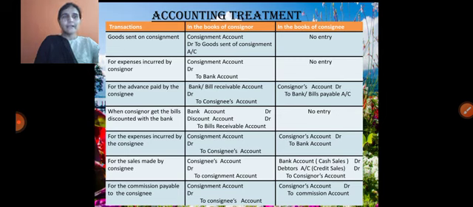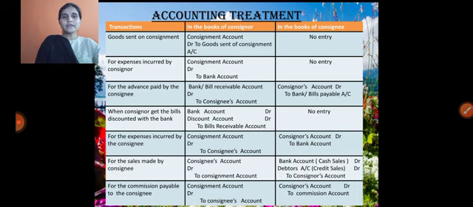And the second one is for expenses incurred by the consignor. For sending the goods, the owner incurs certain expenses, so cash or bank balance is decreasing for the purpose of consignment. The entry is Consignment Account debit to Bank or Cash Account in the books of consignor, whereas in the books of consignee no entry is passed.